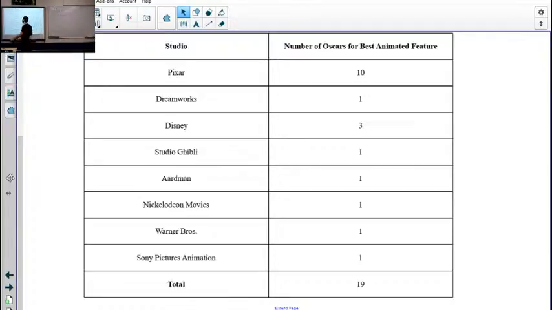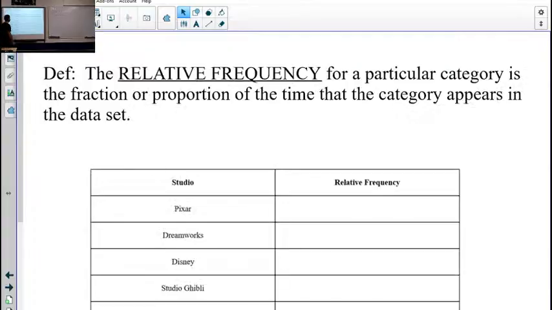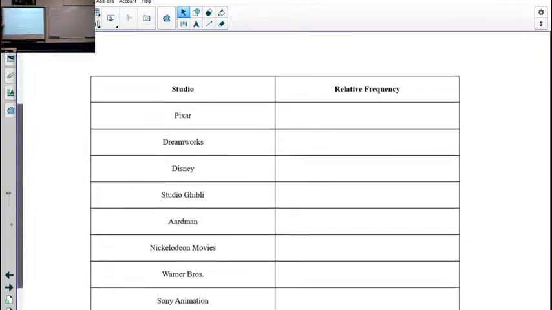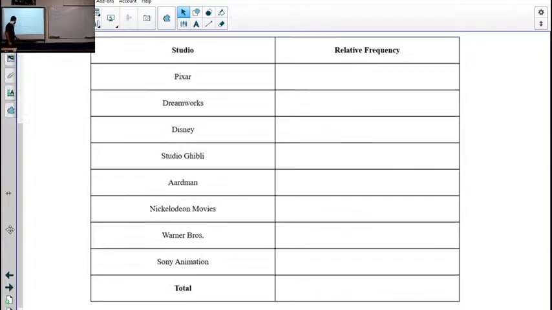So instead of saying that this happened 10 times, this happened 1 time, just in looking at this table, it's hard to get a sense of how often things happen.